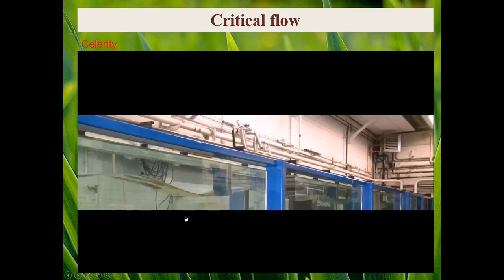If you fix your eye on the crest of one of the waves and look at how quickly this wave is moving, the speed of the crest of the wave is referred to as the wave celerity.